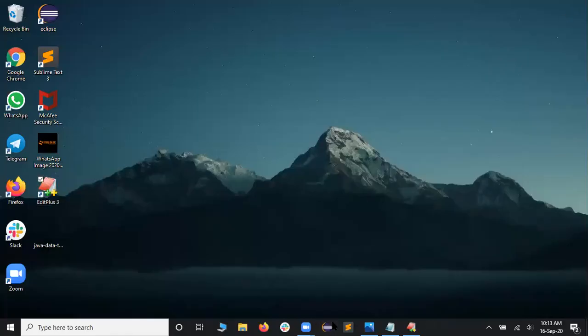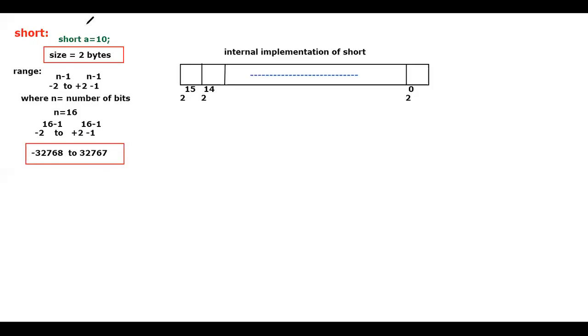So let me go to my whiteboard. You have completely got the clarity: what is the size, what is the range, what is the internal implementation, exactly like the byte itself. For negative numbers, go with the 2's complement. And you know which are the valid and invalid examples. It is rarely used because it is suitable for 16-bit. See, 16-bit, 0 to 15. So that's why people will go up to the next one.